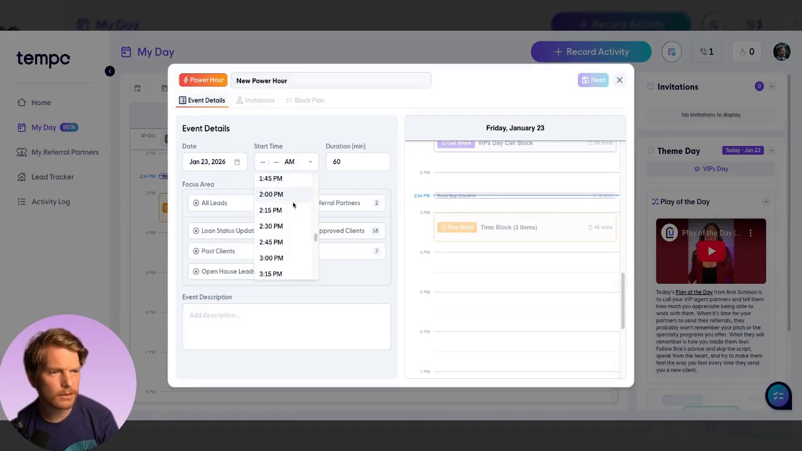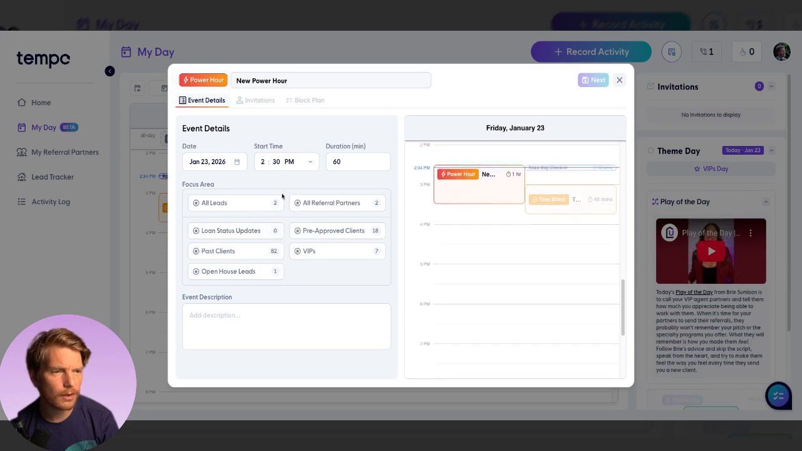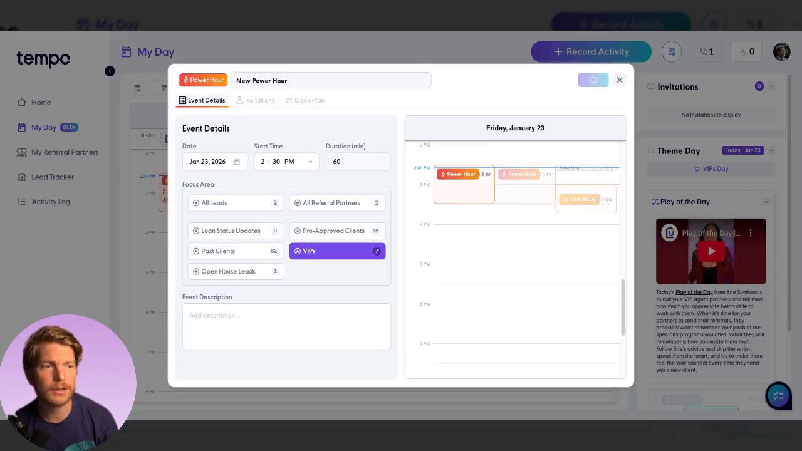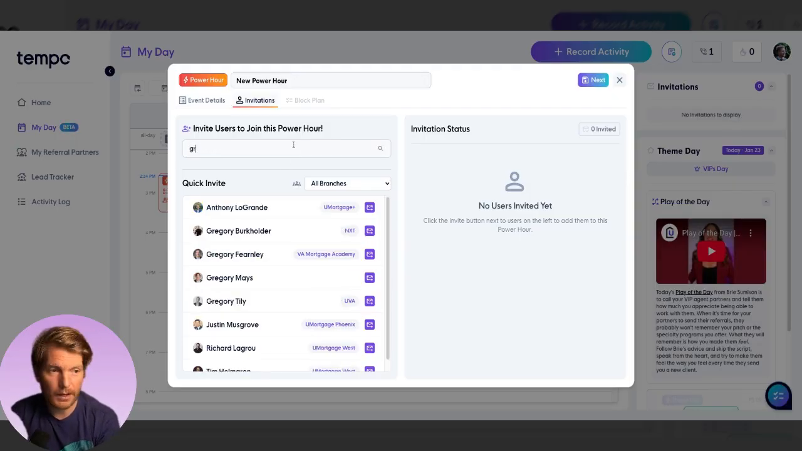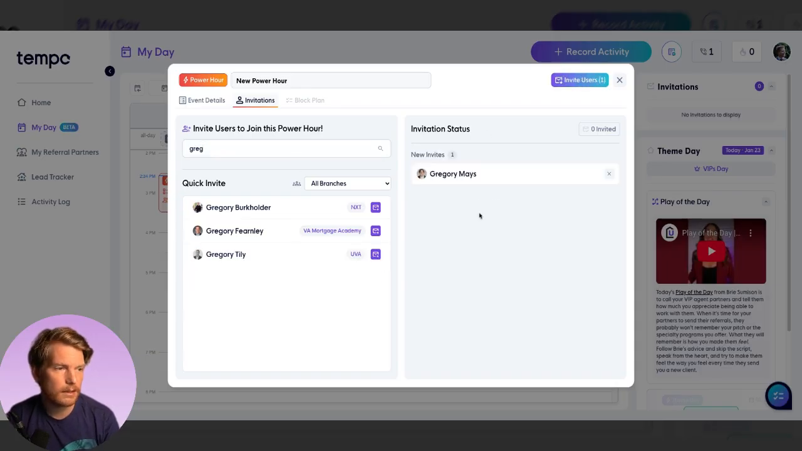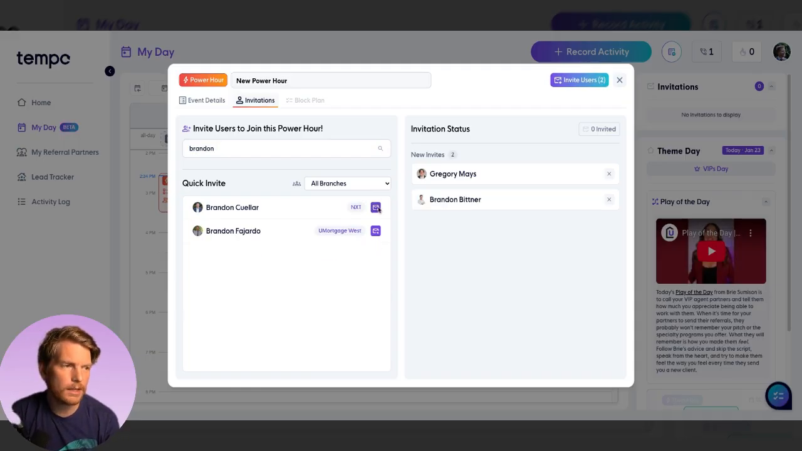And what time is it? So I will set it for 2:30. And the focus of this Power Hour is going to be our VIPs. I'll click next here. And now this is going to give me a chance to invite my friends and my foes, my competitors, into a Power Hour, which you will see what it is in a second. There's a live gaming lobby. So I'm going to invite Greg Mays to this. And I'm also going to invite Brandon Bittner as well. Some more product team legends.